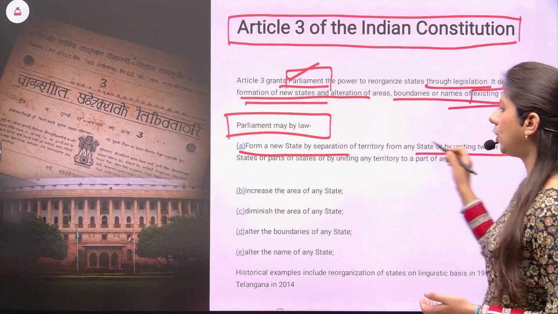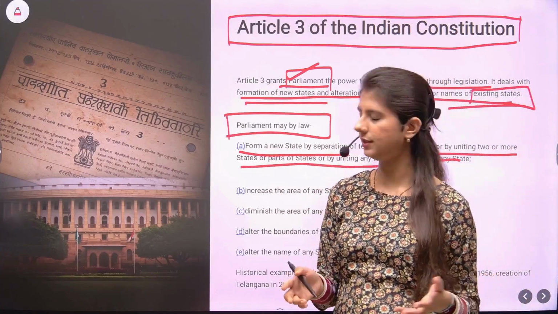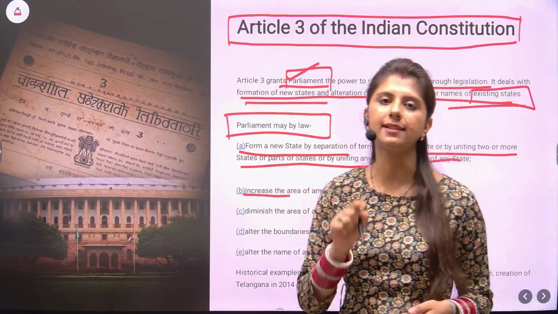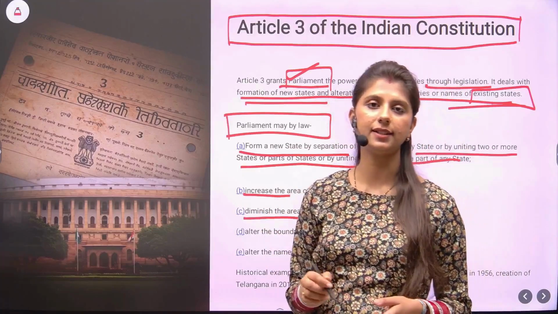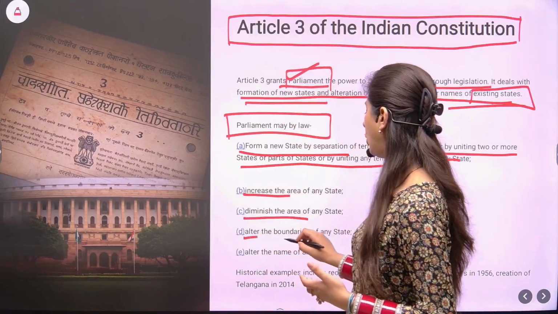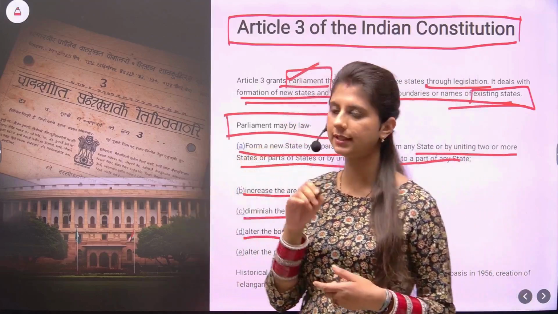It can unite two or more states, or parts of states, with any UT or any part of a state. Next, it can increase the size of any existing state. It can diminish the area of that state. Diminish means it can decrease the area of that state. It can alter the boundaries. It can change the geographical boundaries of the state.